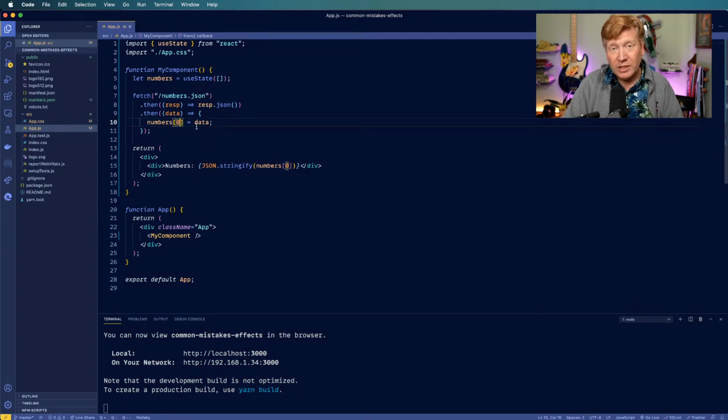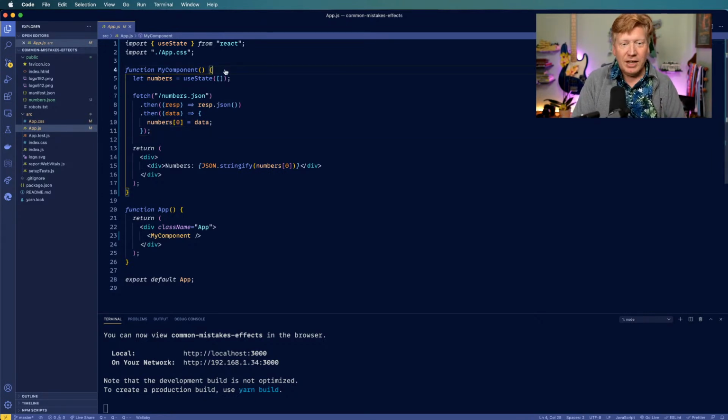Now, numbers 0 is, in the case of useState, the value. And I think people really believe, and I've certainly seen this by how they write their code, that just setting the value that comes back from useState, without the setter function, is actually going to do something. And it's really, really not. So I'm hoping to disabuse you of that notion.